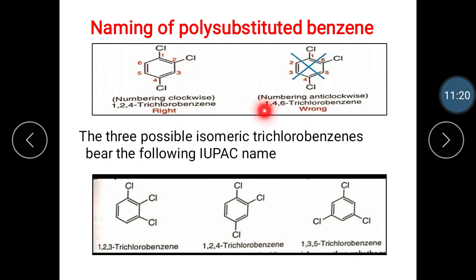If we give the numbering for 1,4,6-trichlorobenzene, first, second, third, fourth, 5, 6, this one is the wrong method. This one is the correct 1,2,4-trichlorobenzene. The three possible isomeric trichlorobenzenes bear the following IUPAC names. Let's see here 1,2,3-trichlorobenzene, 1,2,4-trichlorobenzene, and the next example is 1,3,5-trichlorobenzene.